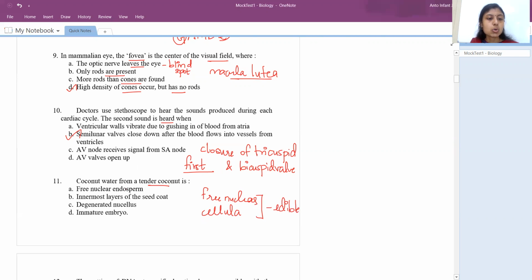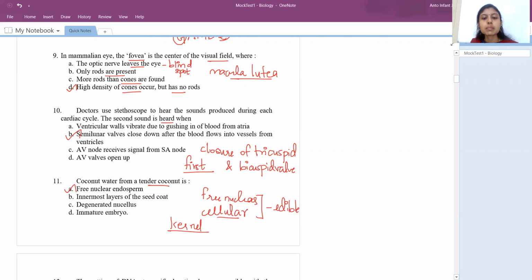Right. So they're asking, the coconut water is what kind of endosperm? It is a free nuclear endosperm, whereas the kernel which we eat, the white part in the coconut, right? That is called the white kernel, which is cellular. It is the cellular endosperm.